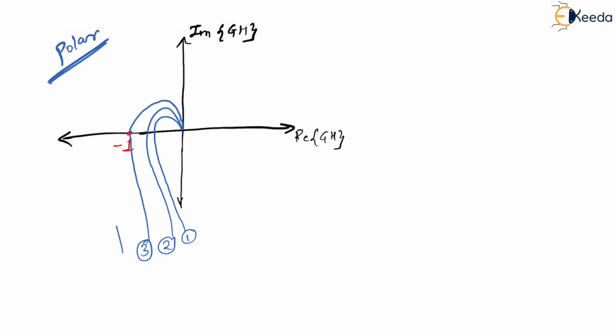And the fourth one is this. Let me just keep it 4 only, right? Yes. Now if you see, what do you have? Basically you know that this is a polar plot, right?